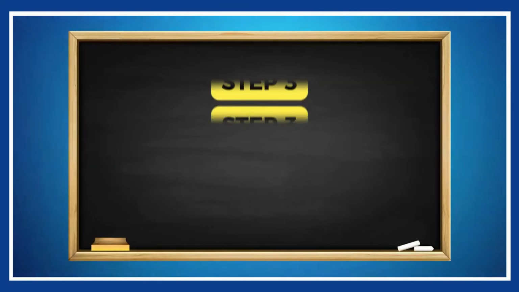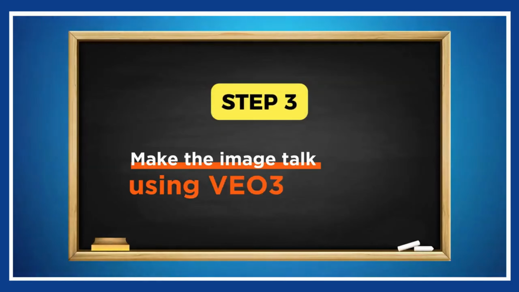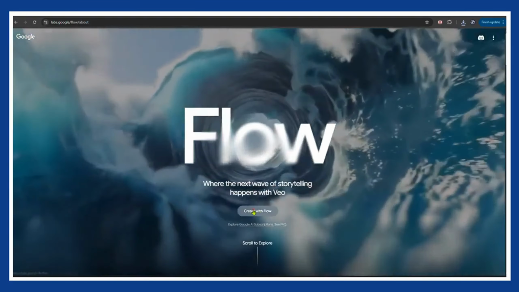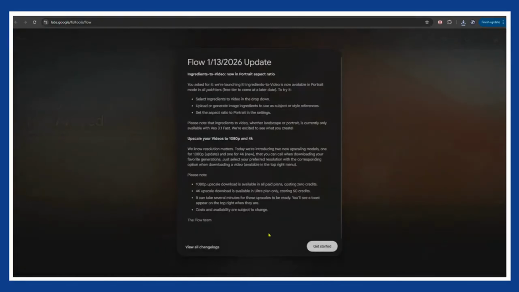Step 3, make the image talk using VEO3. Now we turn images into talking videos. For this, we are using Google Flow AI with the VEO3 model. It is free but limited. You can generate around 10 videos per month. I will give you an alternative in a second. Inside Google Flow, click Create Project. Select ingredients to video, upload your object image. Now copy the dialogue from ChatGPT and paste it into the prompt box.